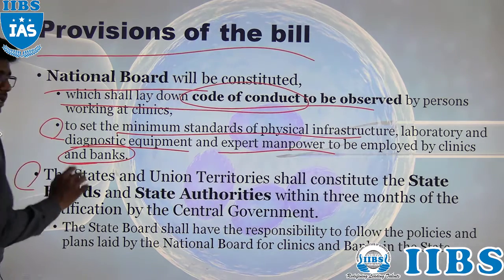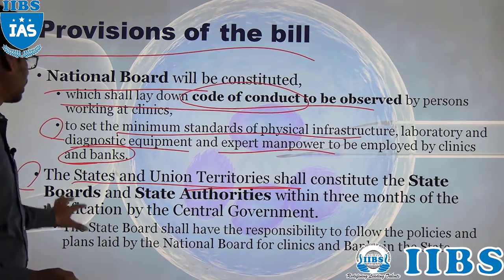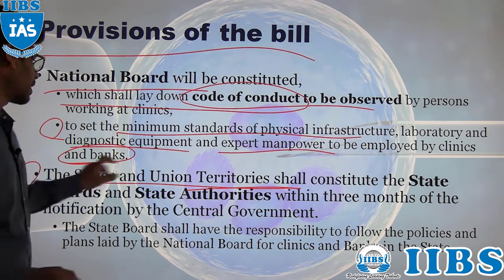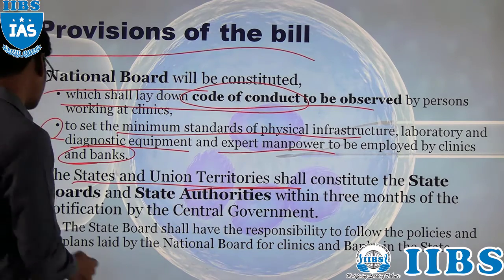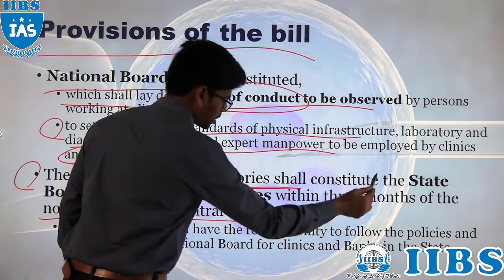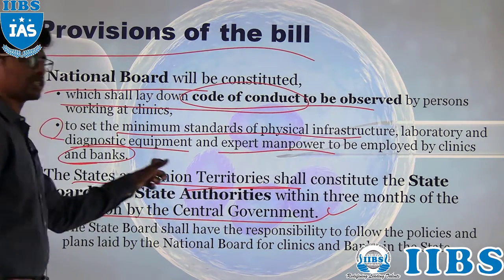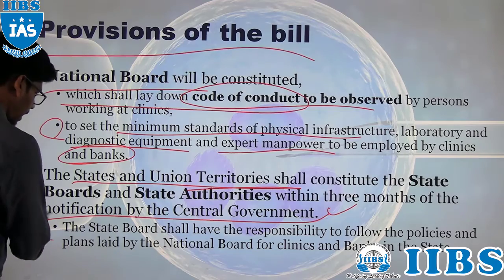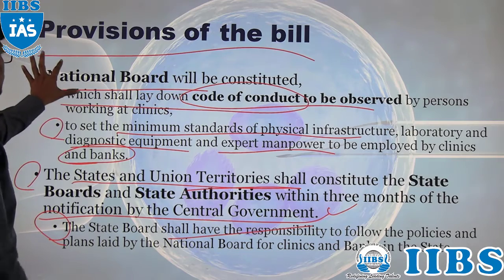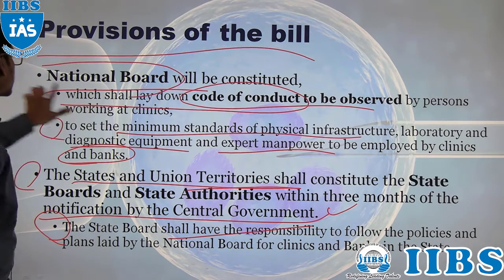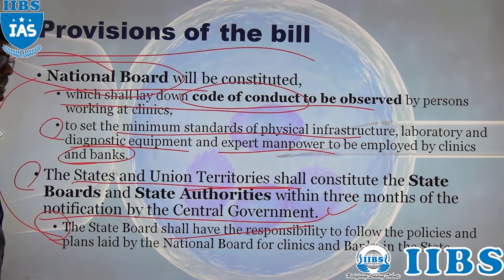The next body: the states and union territories shall also constitute a state board and state authorities. State boards in the states and union territories, and state authorities, right? Within 3 months of the notification of the central government. Whenever the central government notifies, within 3 months they have to constitute the state boards and the state authorities. The state board shall have the responsibility to follow the policies and plans laid by the national board. Whatever policies were laid by the national board, all those things are to be followed by the state boards and the state authorities.